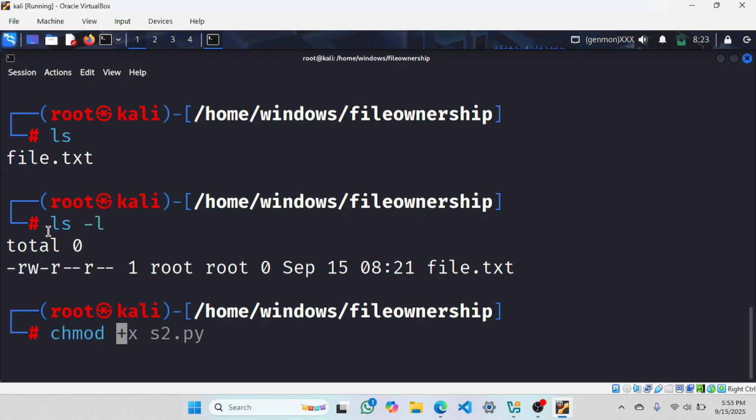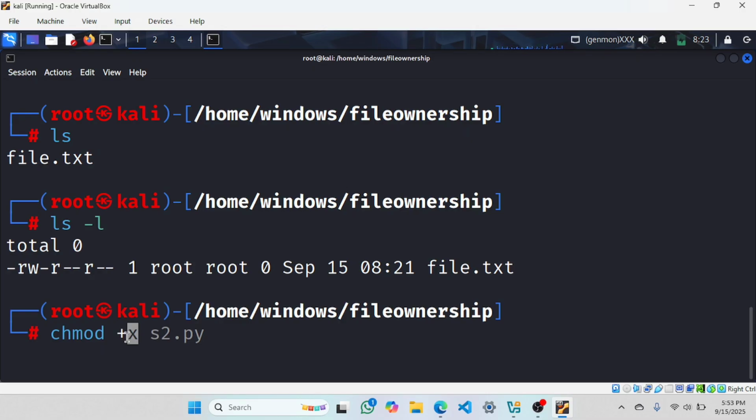For example, I have to make this file.txt an executable file. I want to execute this file. Obviously, there is no content inside. How to do that? By plus sign, we can add a permission to a file or directory. By minus sign, we take off the permission.